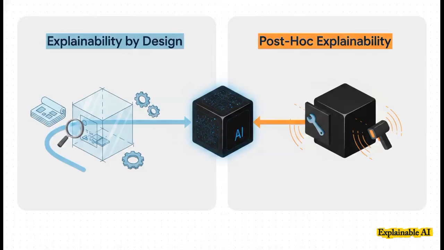So how do we solve this problem of the AI black box? Well, it turns out there are two quite distinct ways of thinking about it. The first is to build transparency in from the very beginning. We call this explainability by design. The second is to take an incredibly powerful but complex model and use special tools to look inside after it's been trained. That one's called post-hoc explainability. Let's start by walking down that first path.